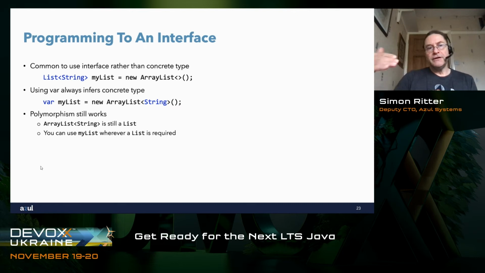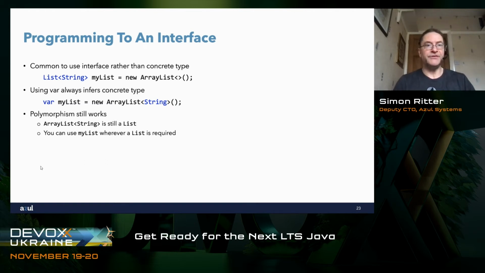The thing is, when you use var, var will always infer the concrete type, meaning that myList, the type of it, will be an ArrayList of type String. Because so long as we remember to put the String generic parameter rather than using the diamond operator, we'll get an ArrayList of type String. This does not break any code. Even though we're not using the interface, because an ArrayList of type String is a List of type String, anywhere that we want to use myList, if we're passing it to another method which does take a List of type String as a parameter, that will work.